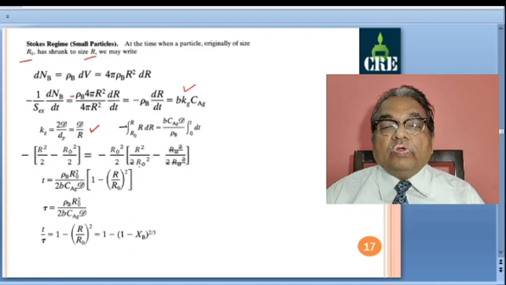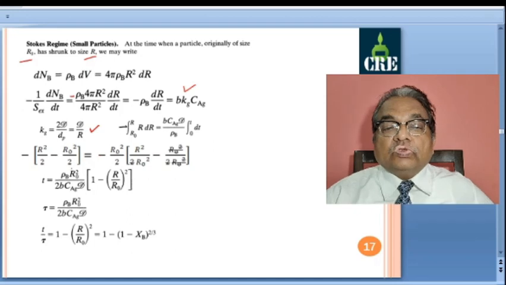If you divide by this r0 square and multiply here, the second term r0 square cancels out. This 2 in the denominator we have taken outside here, r0 square is there. Now this minus sign I have, so I will multiply by this minus sign. So what I get here is r0 square cancels out, 2 taken out is 1, so this is plus 1 minus r by r0 whole square.